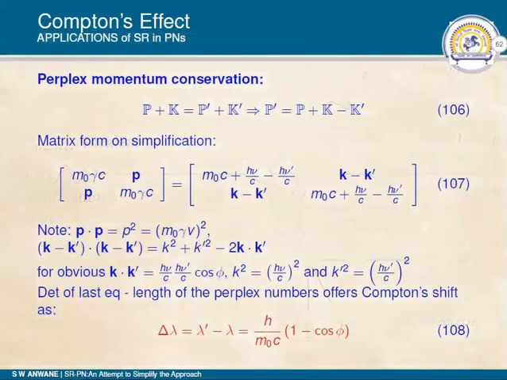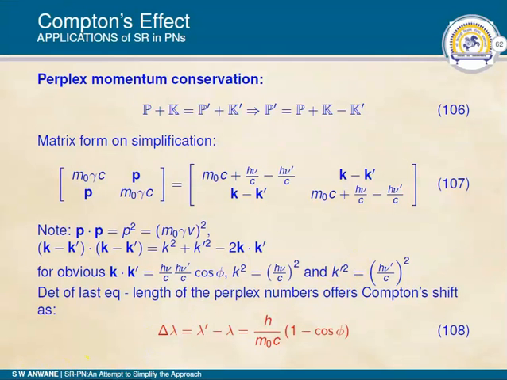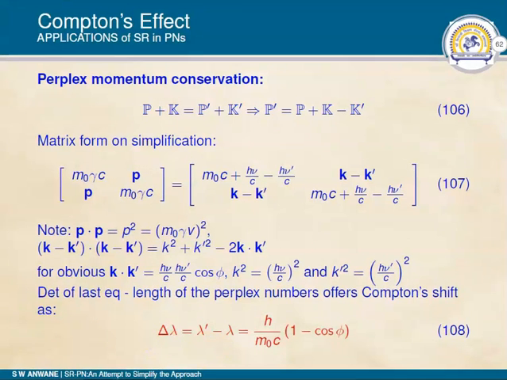Now we are exercising perplex momentum conservation as equation 106. That on simplification offers equation 107. Here I want to mention that p dot p will be p square, and (k minus k dash) dot (k minus k dash) will be k square plus k dash square minus 2 k dot k dash.